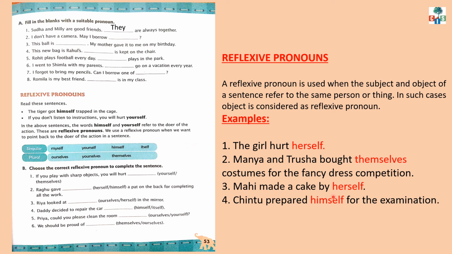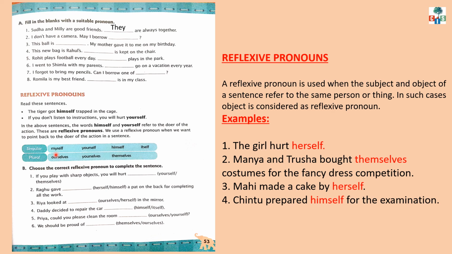Before the reflexive pronoun, I have used the preposition by, meaning Mahi has made a cake without anybody's help. Chintu prepared himself for the examination. The subject is Chintu and himself is the reflexive pronoun. Prepared is the action performed by Chintu, which affects the subject only, nobody else.